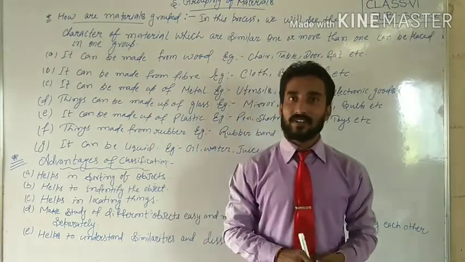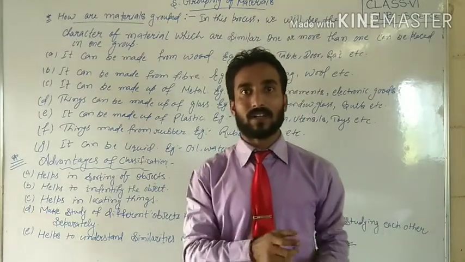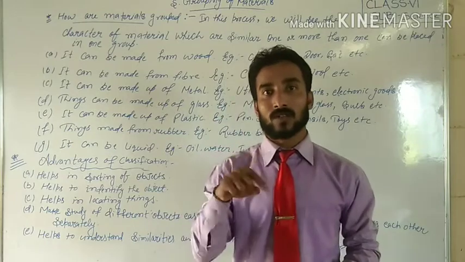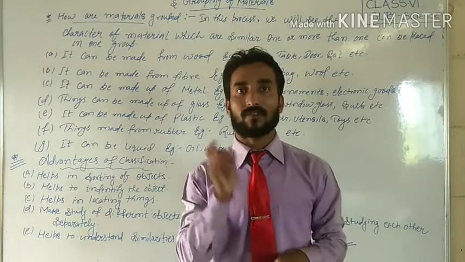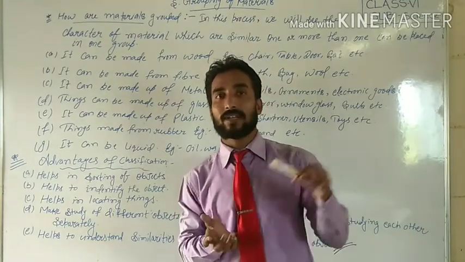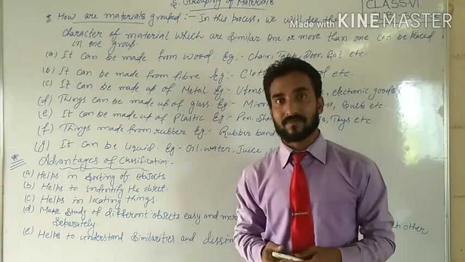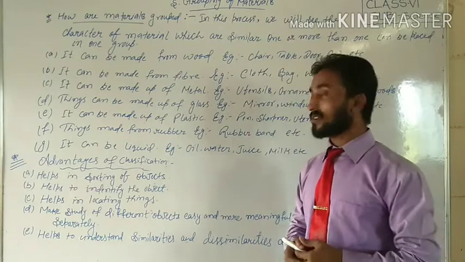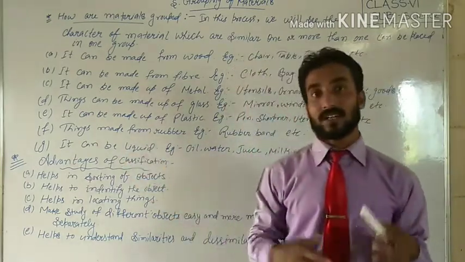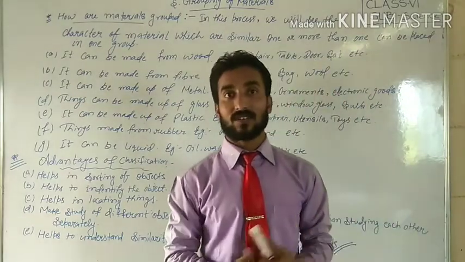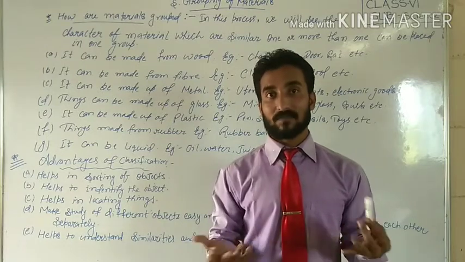Okay, students. Suppose you are grouping any cards or any other things or pieces of paper, you are bunching them, then you also require rubber. Rubber band, that is called a rubber band. That is also made with the help of rubber. There are so many articles or materials that can be made from rubber. Okay, students. So list it out also. And the next point is that it can be liquid. Liquid. What is liquid? You know very well. Which we used to drink, such as milk, water.